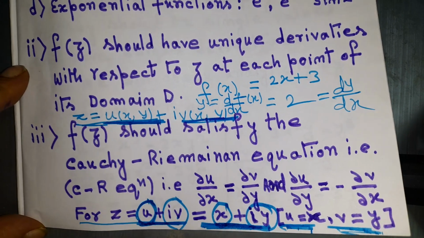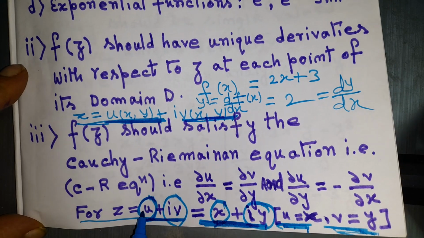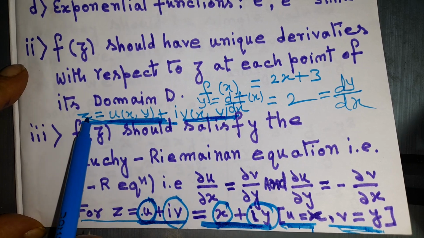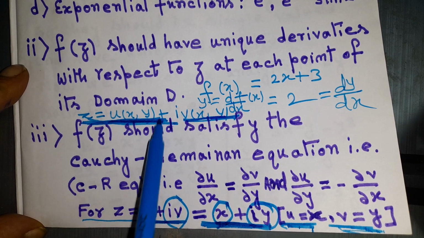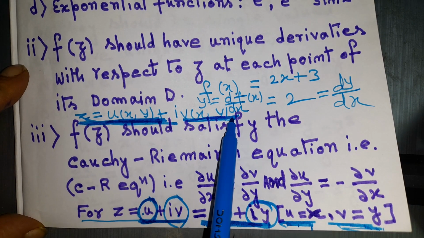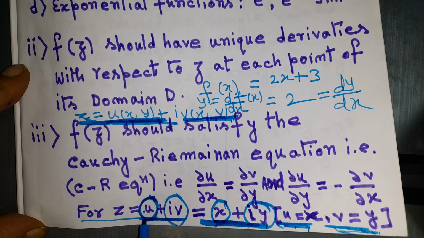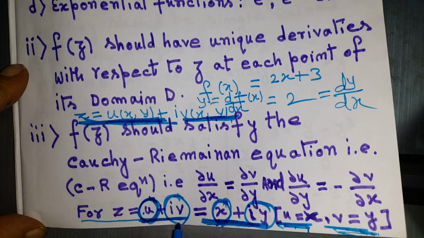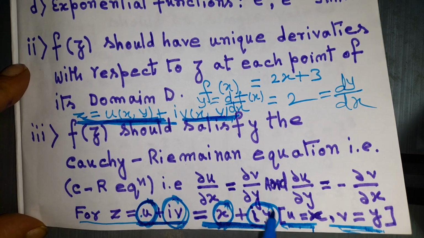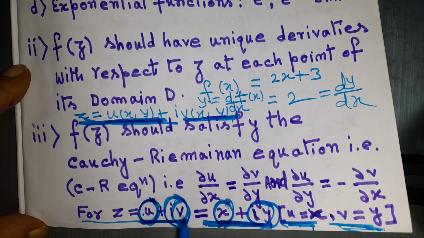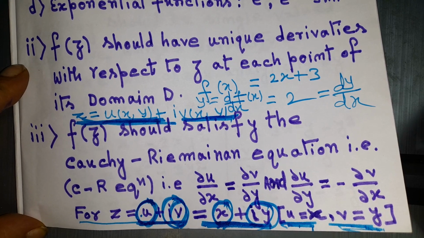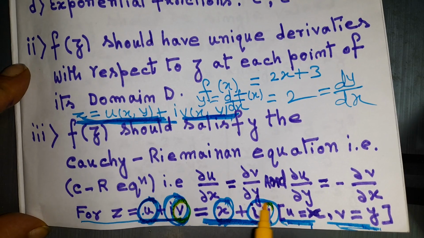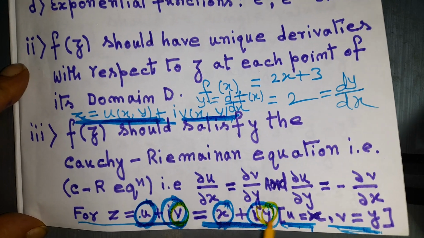This is the real part. I have shown you that u will be a function of x and y, and v will also be a function of x and y, but u is the real part over here. So u will be compared with x, and iv, you can see iv is iy, correct? So this is the imaginary part. As far as the imaginary part is concerned, we will compare v with y.